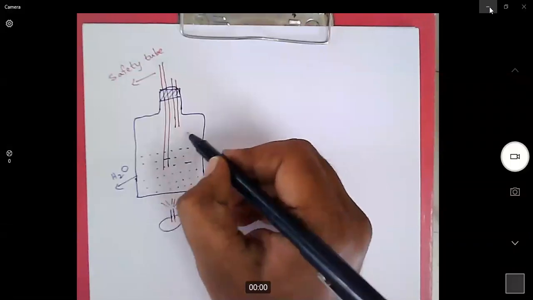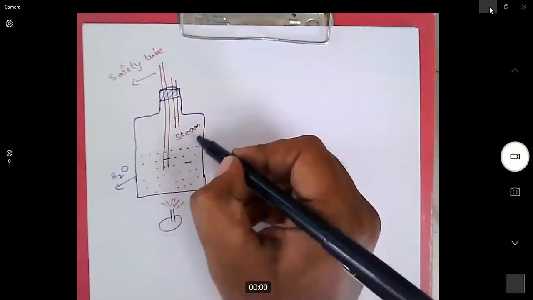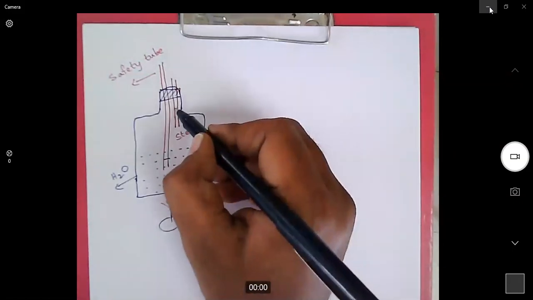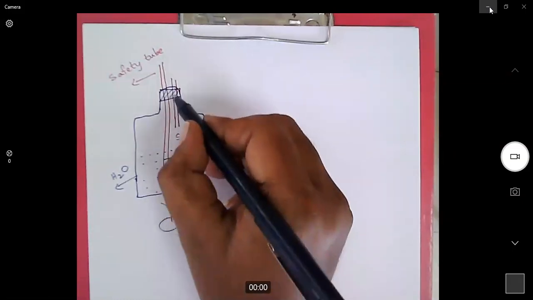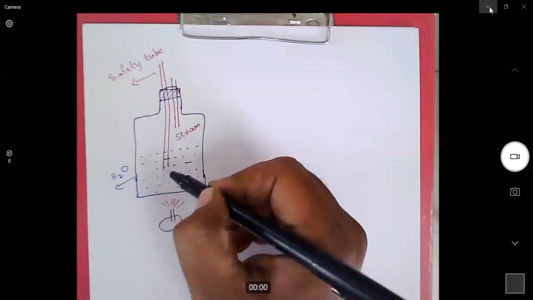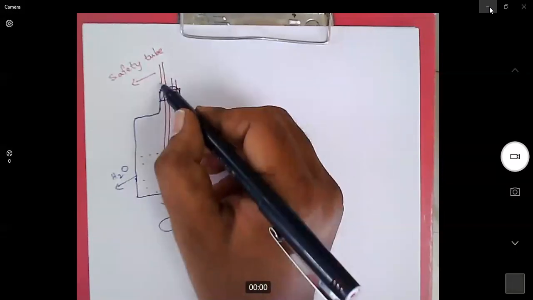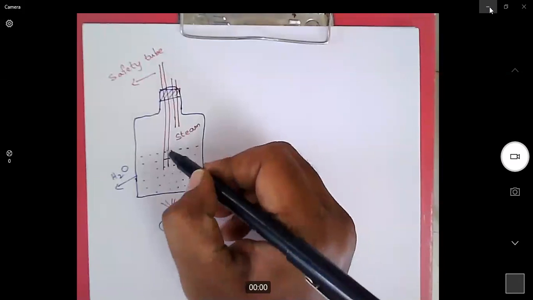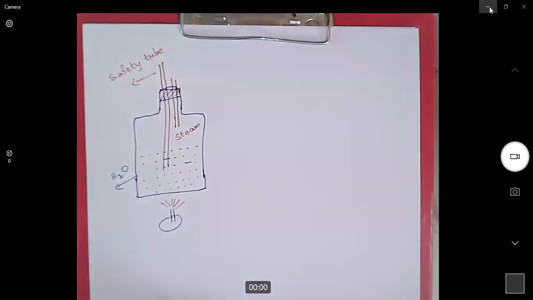Above the water layer, we have steam, that is water vapor. So this tube is kept above the water level so that steam can easily go through it. Now this safety tube is dipped inside the water, so steam cannot go through this. If at all, water will go through this. Why do we have a safety tube?